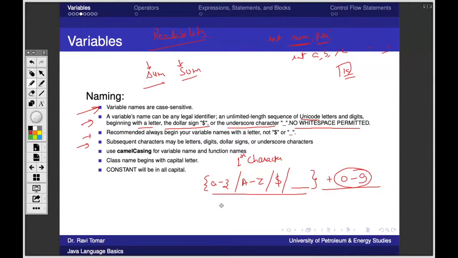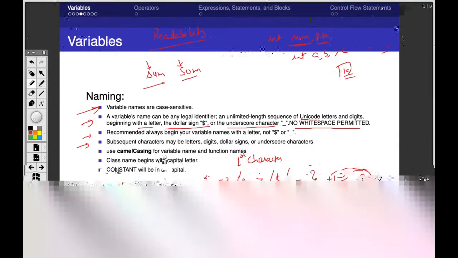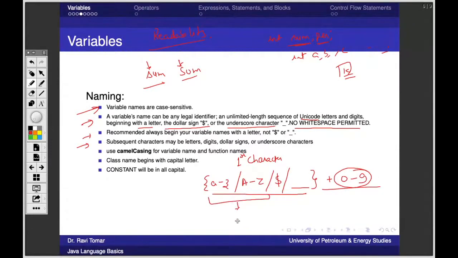It is recommended to always start your variable's name with one of these two things. Any alphabet should be there for the very first character. It is recommended, but allowed is these two also. Why they are not recommended? Because they are again given for some special purpose.